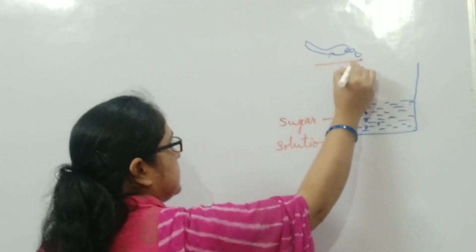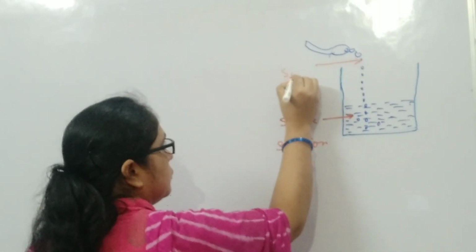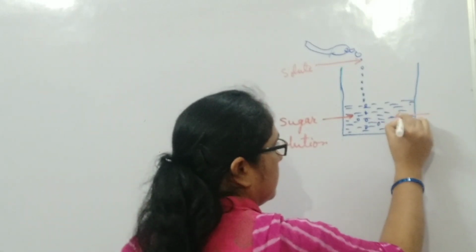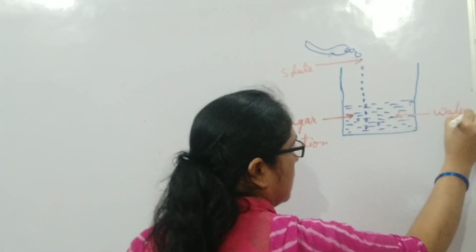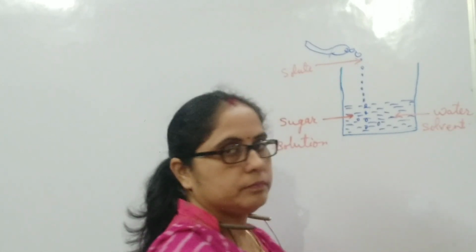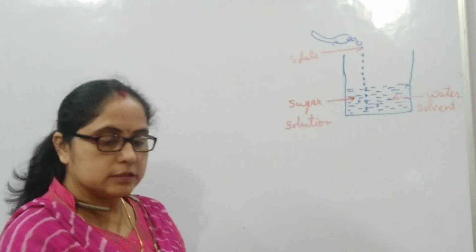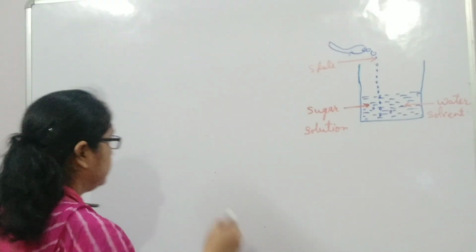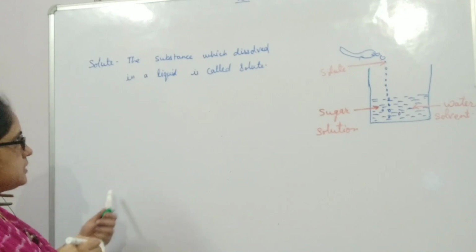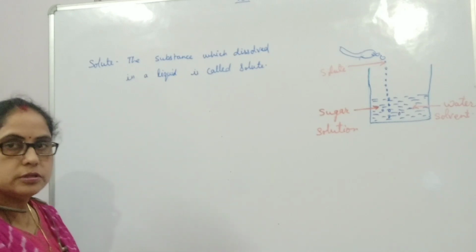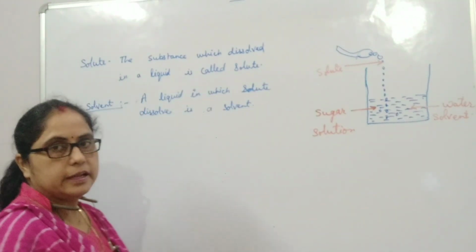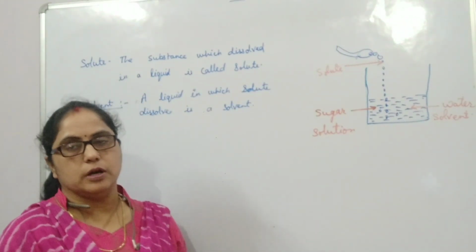These sugar particles are the solute and water is the solvent. We can define the solute and solvent as: the substance which dissolves in a liquid is called the solute, and the liquid in which the solute dissolves is called the solvent.